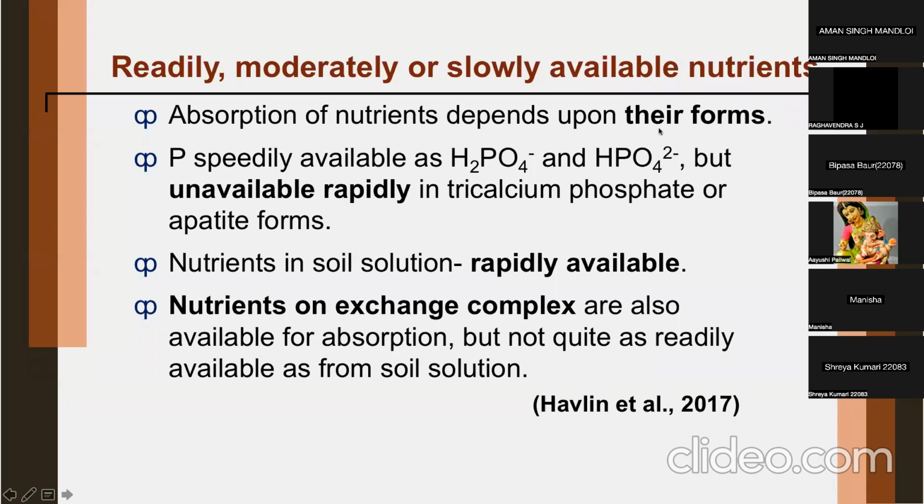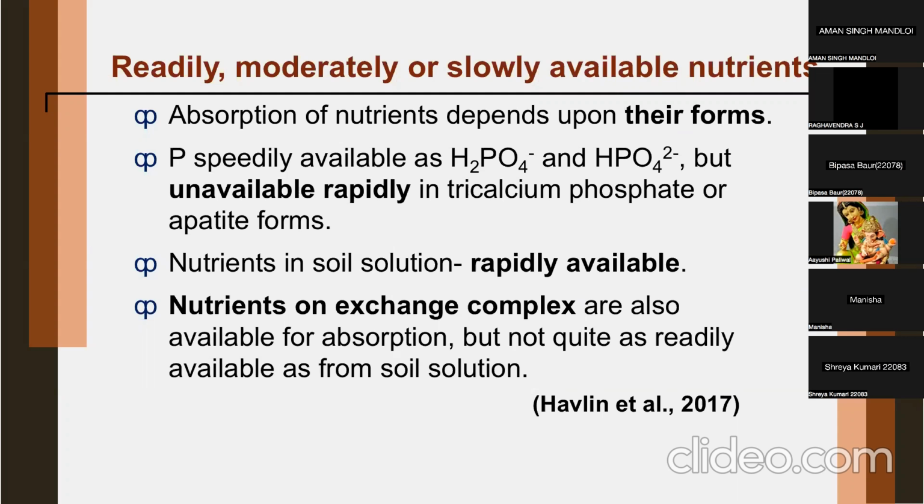Absorption of nutrients depends upon their forms, in what form they are there. So, absorption will be dependent. For example, most plants prefer nitrate nitrogen over ammoniacal nitrogen, except rice. Rice prefers ammoniacal nitrogen. Or maybe some other aquatic plants, they prefer ammoniacal nitrogen. It is by nature.